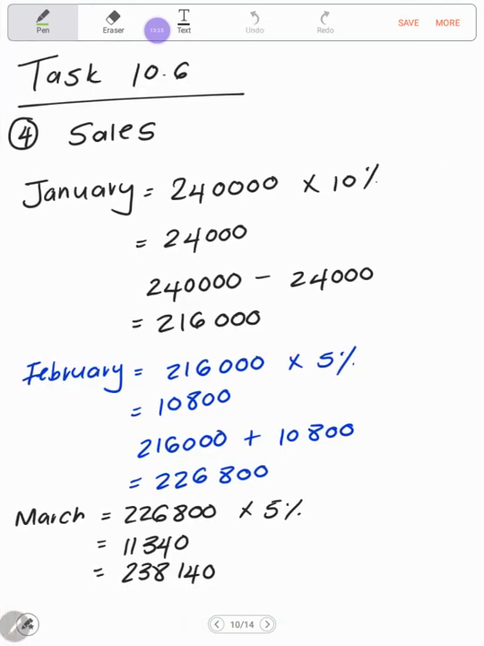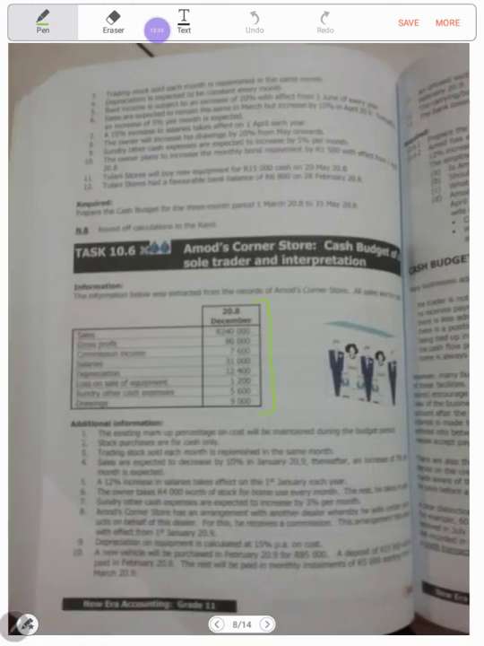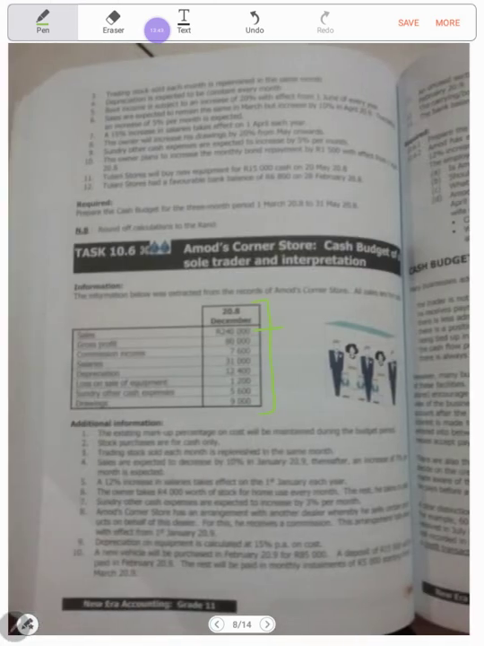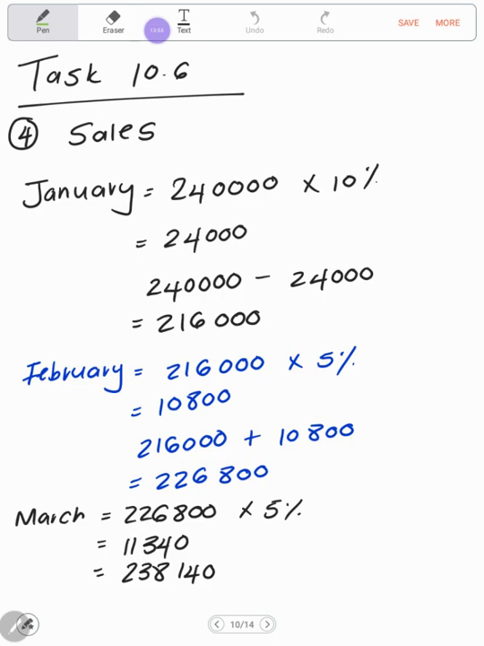All right, so let us work that out. So adjustment number 4. Where am I getting the 240,000 from? I'm getting it from the December sales of last year, 20.8, 240. And they told us that sales are expected to decrease by 10% in January, and then after January, which means Feb and March, they will increase by 5%. So let's have a look.